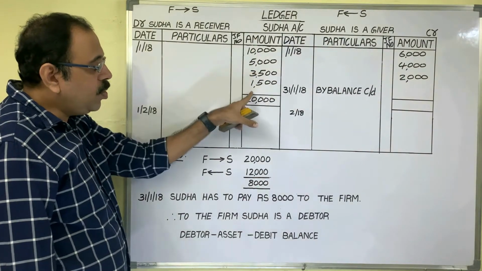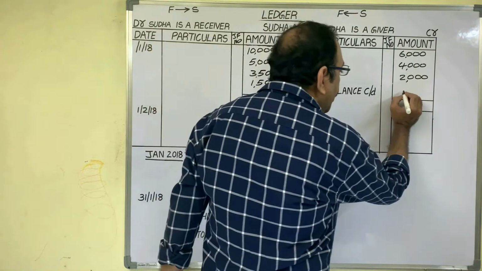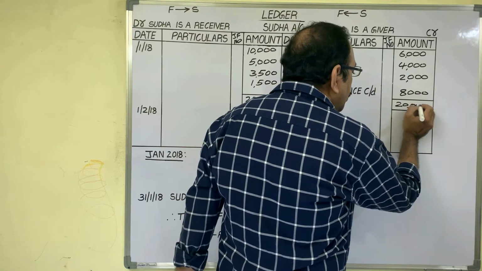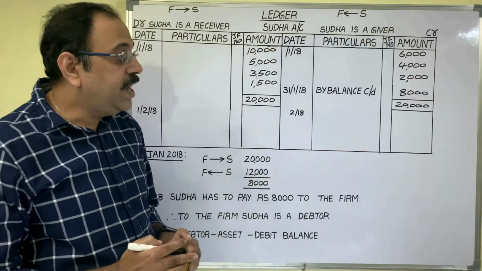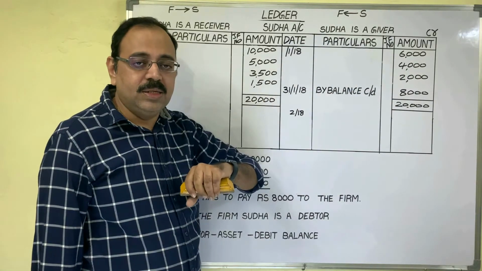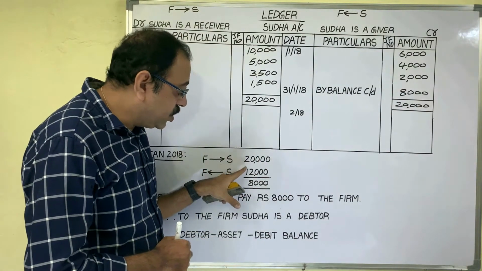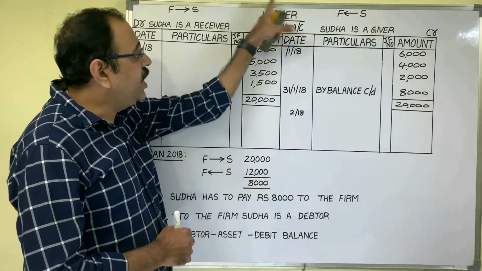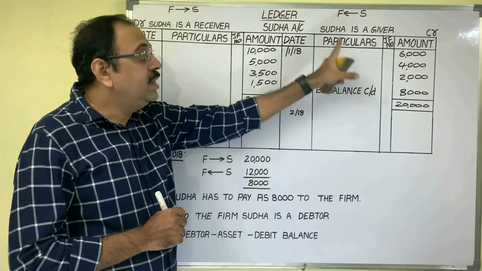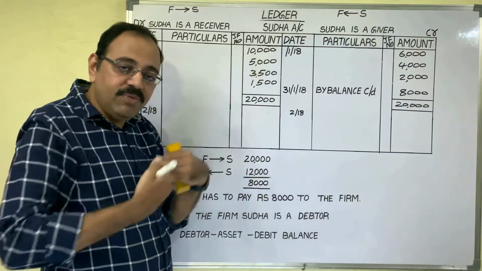Observe this: the debit total is more than the credit total. Then the difference, 8,000, we have to write on the credit side, by balance carried down, 8,000 rupees. As we are writing this 8,000 on the credit side, don't think that this balance is called a credit balance. This balance is known as a debit balance, because the debit total is more than the credit total. So if any personal account shows a debit balance, it means that person is a debtor, that is, that person should pay money to the firm.